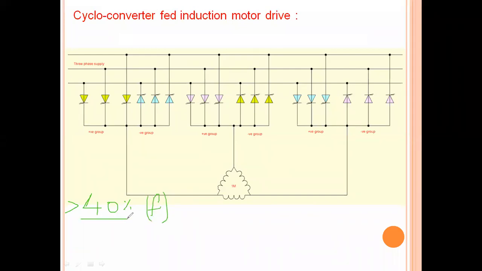Frequency is directly proportional to speed, we know this. So we can directly say that the maximum speed is also restricted to 40% of its synchronous speed.